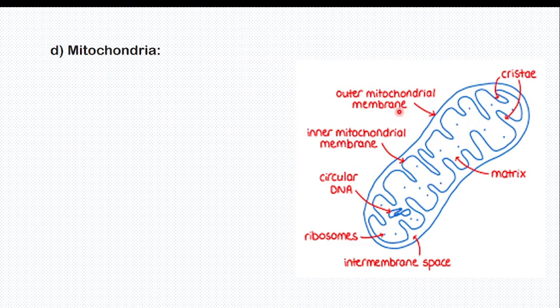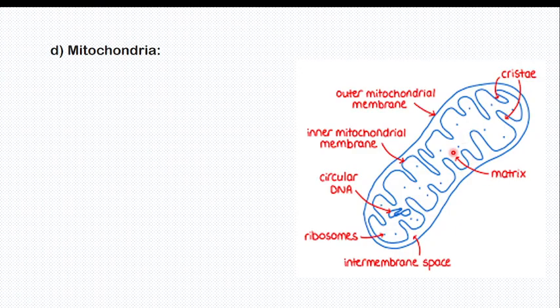1, 2. The first is called the outer mitochondrial membrane. Very good. The next membrane is called the inner mitochondrial membrane. Very good. Very easy. Outer, inner. So when you continue, this membrane is going to be elongated inside. Are you seeing these things? When they are elongated inside, they are called cristae. So this is cristae, each elongated part of the inner membrane is called cristae.